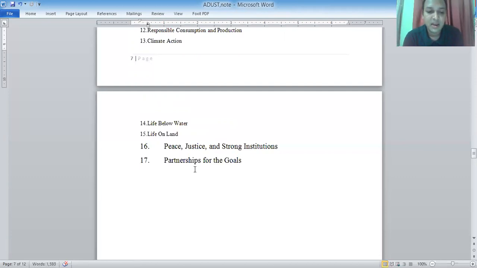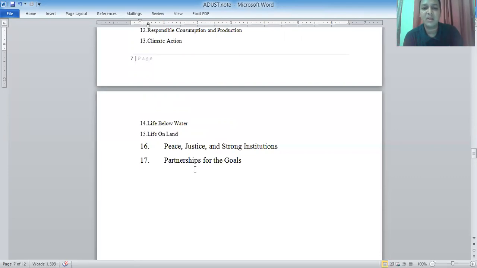By 2030, significantly reduce illicit financial and arms flows, strengthen the recovery and return of stolen assets, and combat all forms of organized crime. Substantially reduce corruption and bribery in all their forms. Develop effective, accountable, and transparent institutions at all levels.